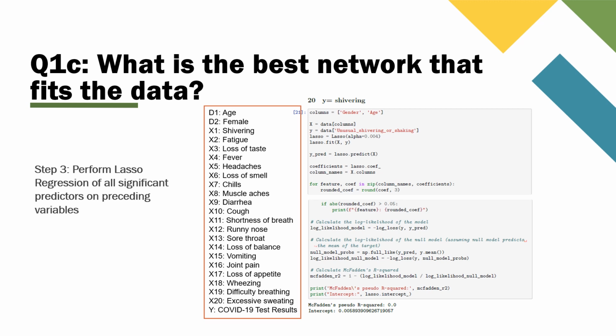Using the same code structure on the previous slide, lasso regress all predictors in the temporal order only on the variables which precede them in order of occurrence. For example, after regressing the outcome variable, move to the previous predictor, in this case excessive sweating, and regress on all symptoms and demographic variables that occur before it in the temporal order in question 1A. Continue this process until you reach a regression without predictors.